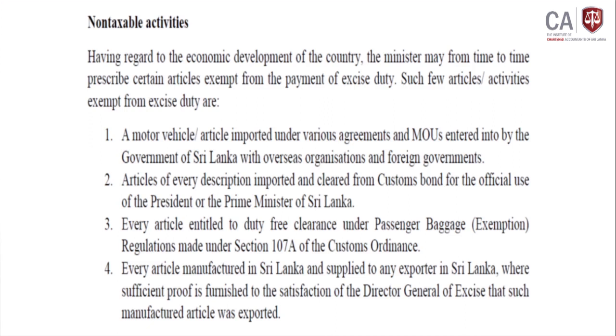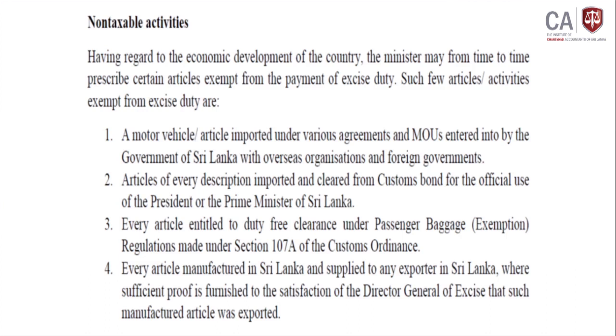Then the fourth one: every article manufactured in Sri Lanka and supplied to any exporter in Sri Lanka, where sufficient proof is furnished to the satisfaction of the director of excise that such manufactured articles were exported. Actually, this article is an excisable article. They manufacture and directly supply it to the direct exporter, right?